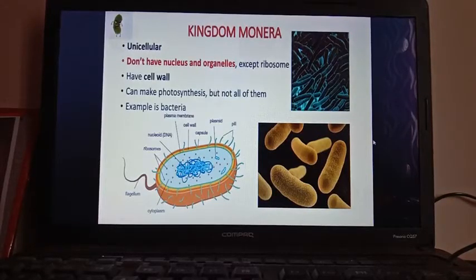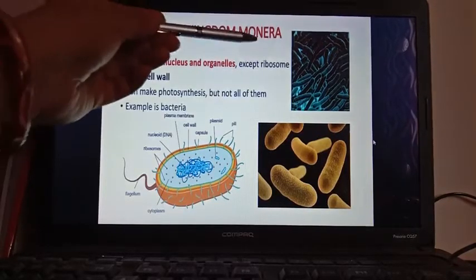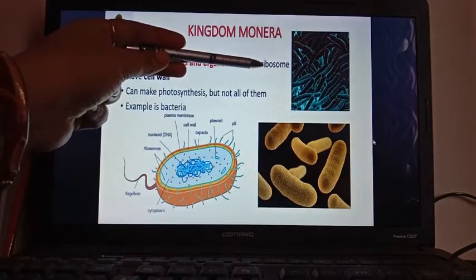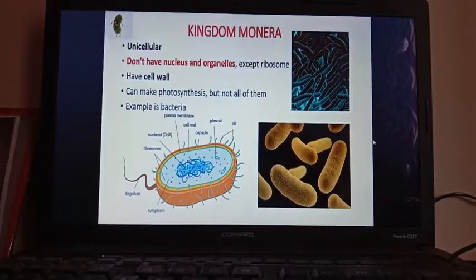As organelle, they only have ribosomes. Sometimes they have a cell wall, but not all of them. They can do photosynthesis, but here also not all of them. Few can do photosynthesis, not all.